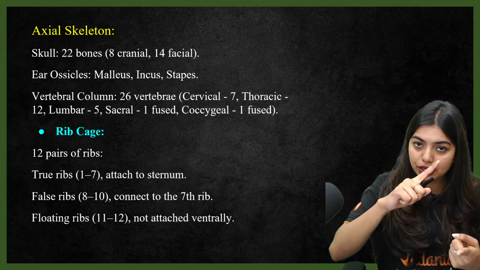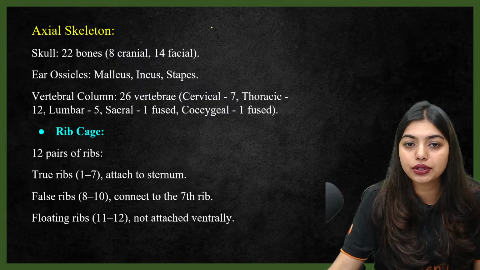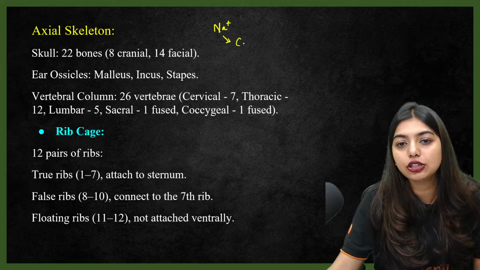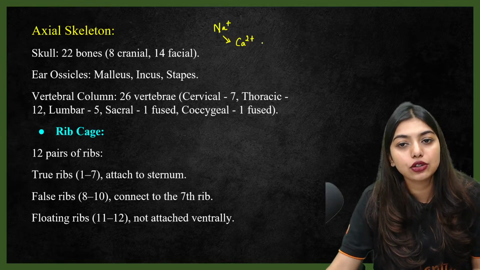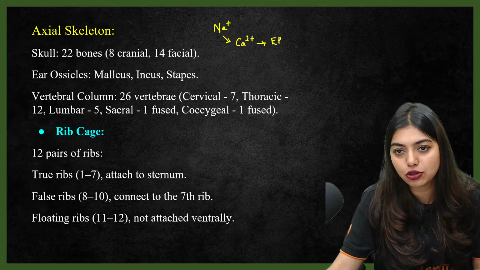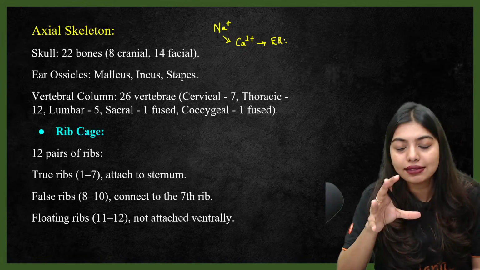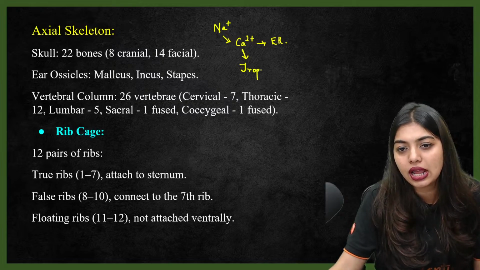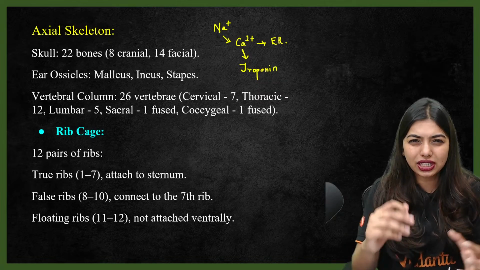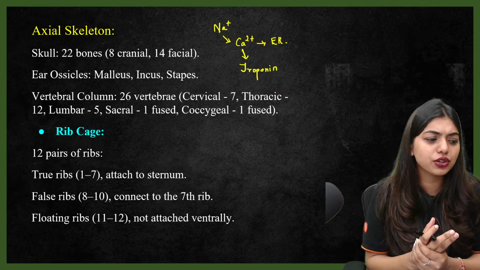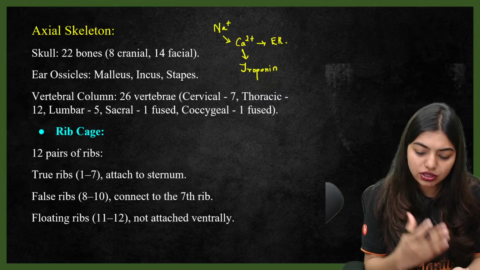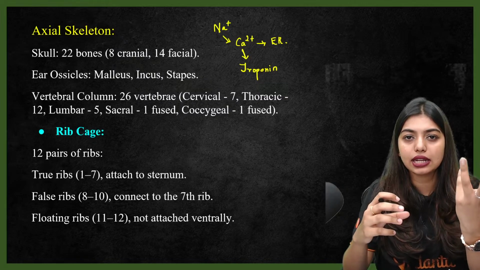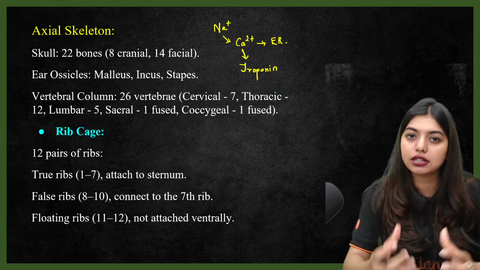When the action potential reaches the T tubules, there is an influx of sodium, and this influx of sodium leads to calcium release from the sarcoplasmic reticulum, which is the endoplasmic reticulum of the muscle. This calcium is going to bind with your troponin, and troponin is going to get distracted. Automatically, on the actin, the myosin binding site will be visible. Now on the myosin, the actin binding site is also exposed.